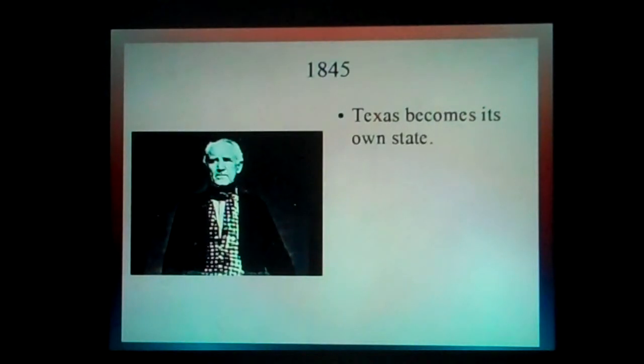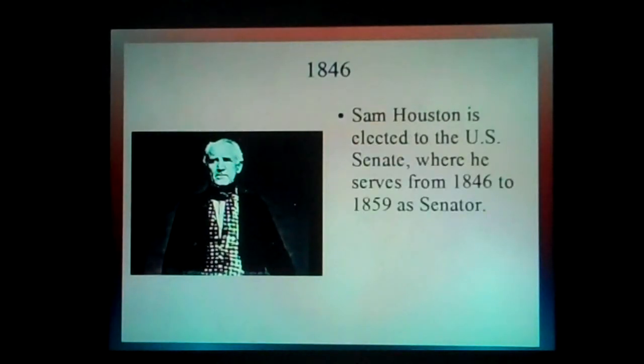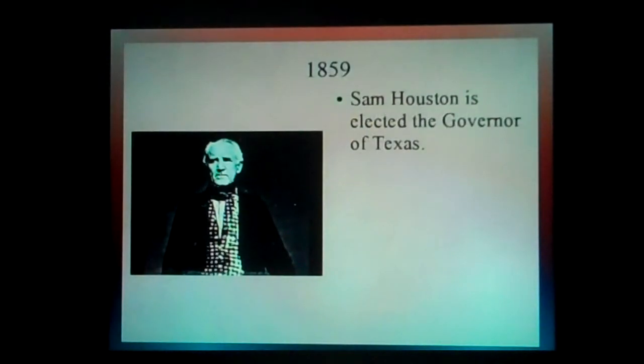Texas becomes its own state. 1846. Sam Houston is elected to the U.S. Senate, where he serves from 1846 to 1859 as senator. 1859. Sam Houston is elected the governor of Texas.